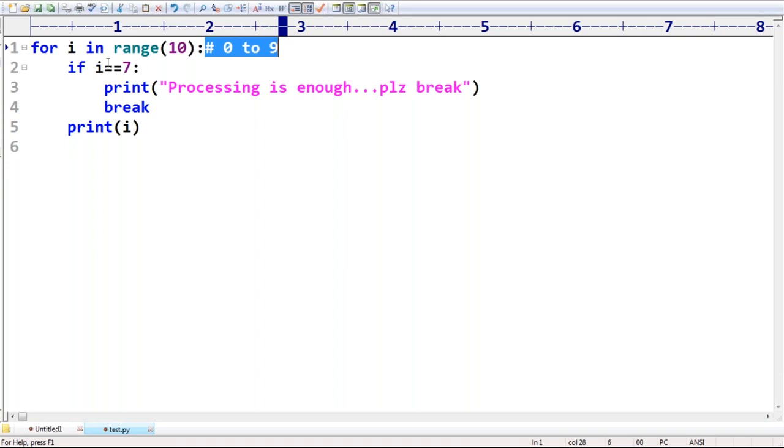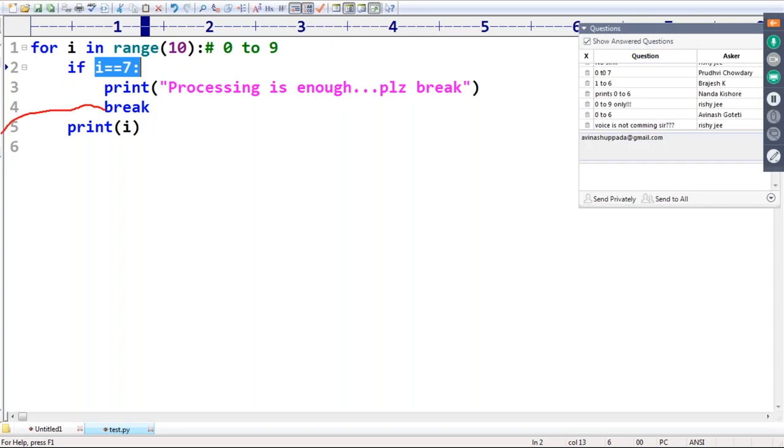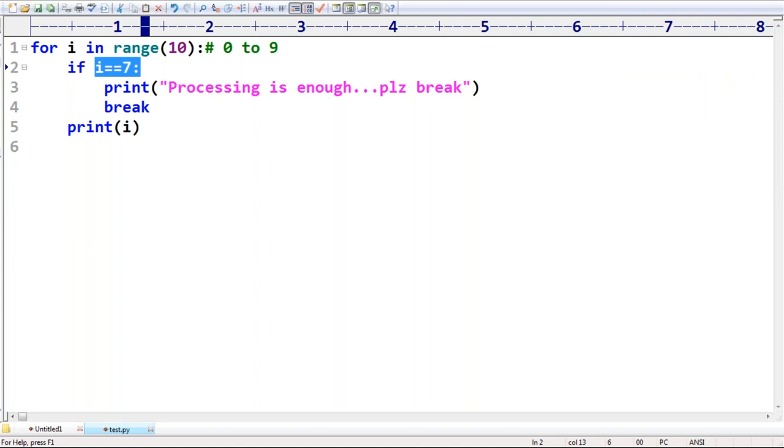If i is equal to 0, not 7, then 0 will be printed. Next i becomes 1, printed, 2, printed, and so on, up to 6. Whenever 7 comes, processing is enough, it is not required to continue, so please break. Because of that, it will come out of the loop automatically.